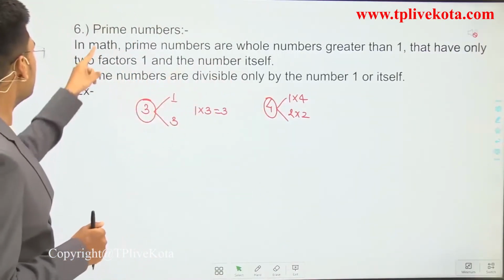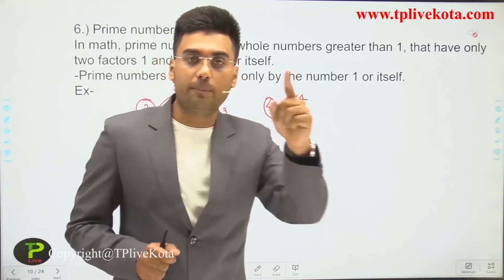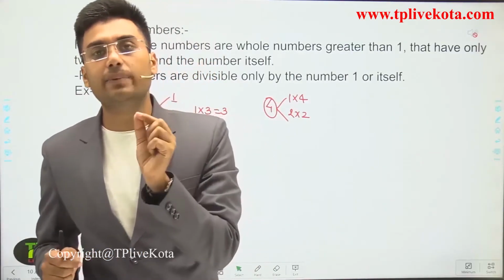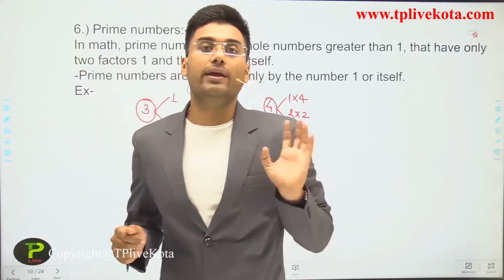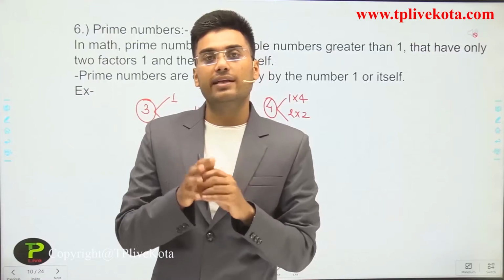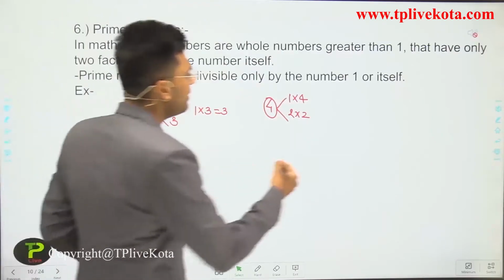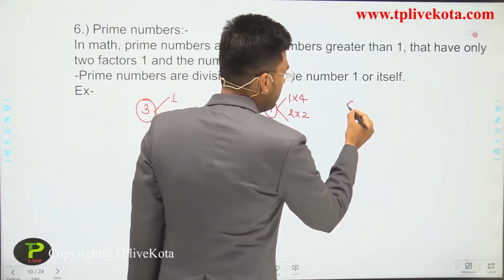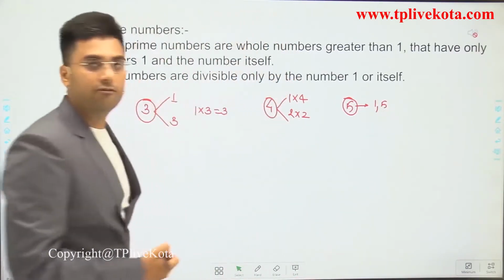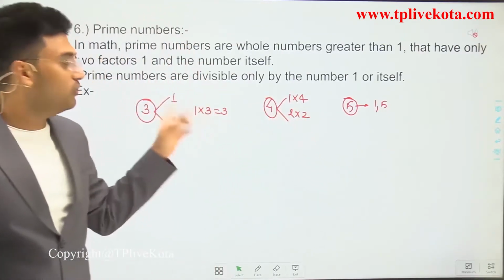The other definition of the prime number is: prime numbers are divided only by the number 1 or itself. The prime number should be divided by 1 or itself. For example, if x is a prime number, then it should be divided by 1 or x itself. There is no other number except 1 or x that divides x if x is a prime number. So here let's take one more example. 5 again has only two factors, 1 and 5. So 3 is a prime number, 5 is a prime number, but 4 is not a prime number.